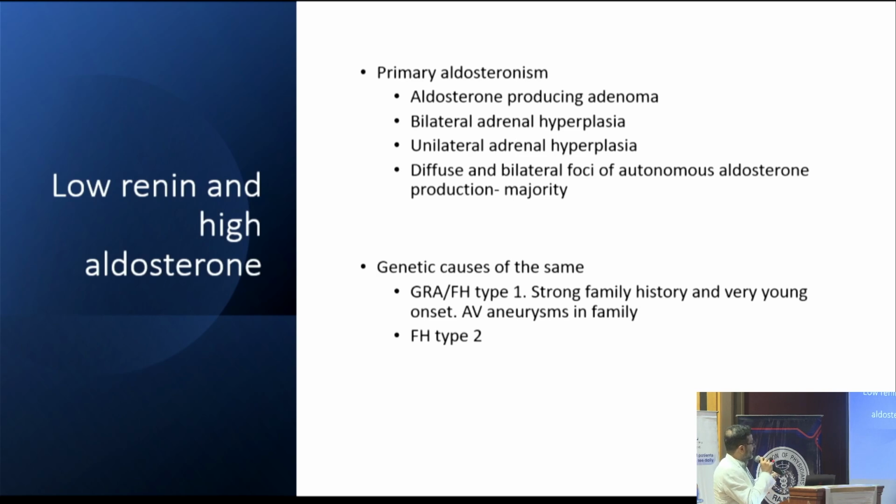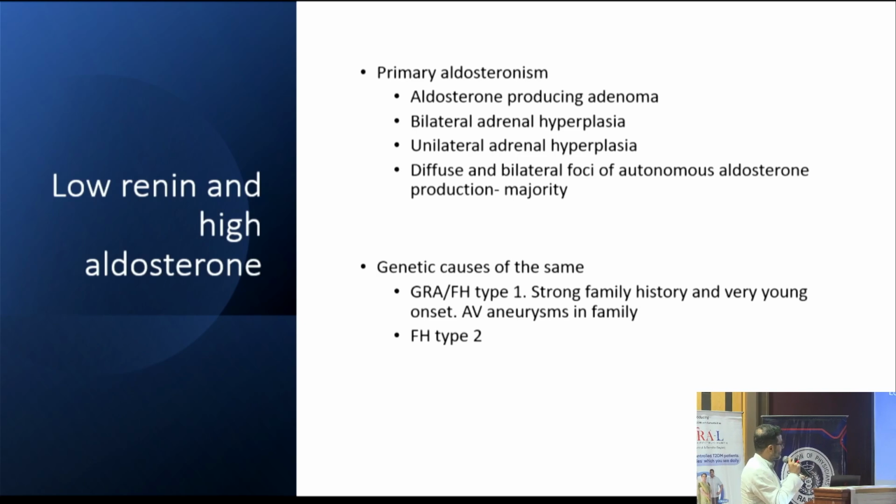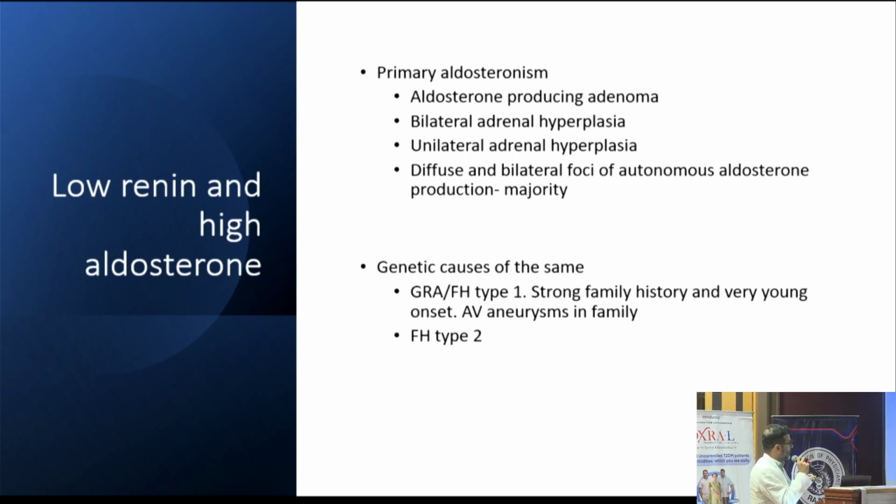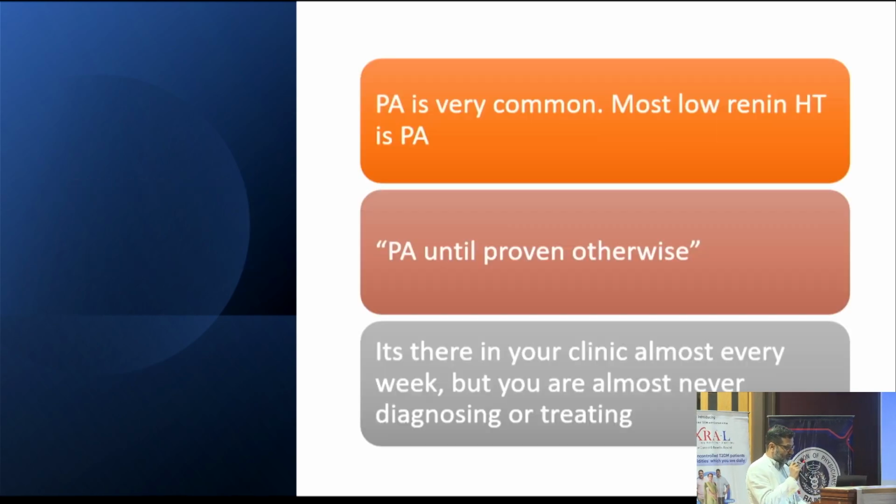It can be a single adenoma from the adrenal gland. It can be bilateral adrenal hyperplasia. It can be unilateral adrenal hyperplasia, or it can be diffuse multiple foci of autonomous aldosterone production, and that is the most common variety. Genetic causes I am not going into the detail.